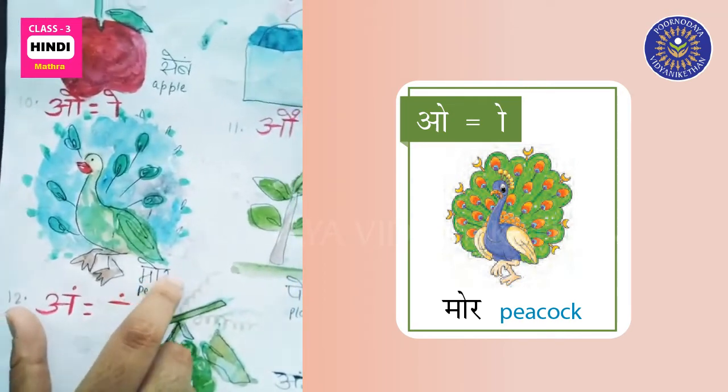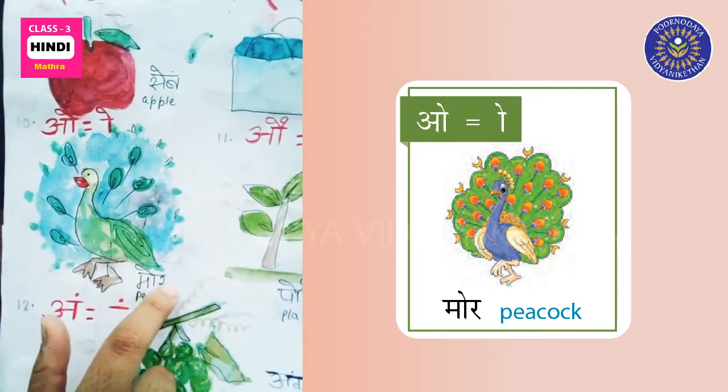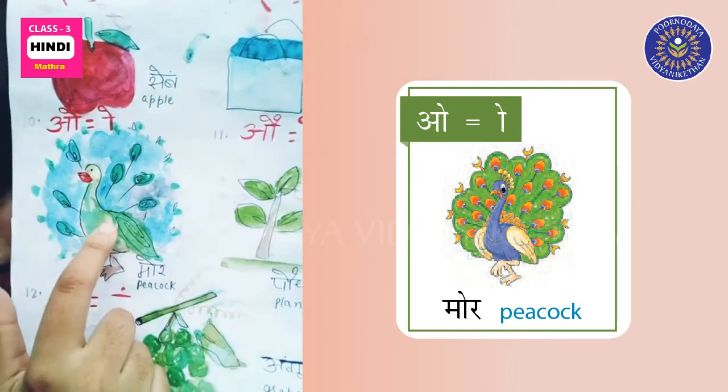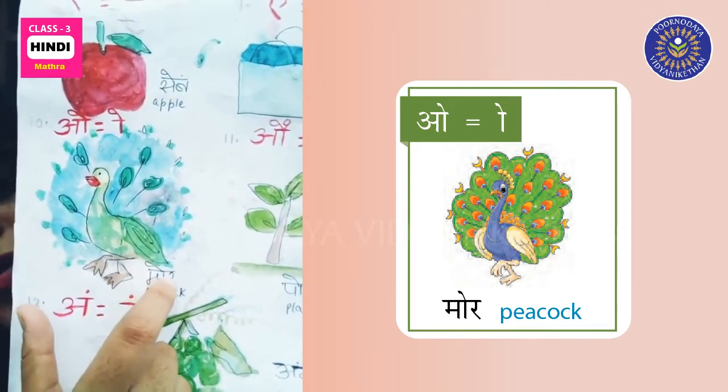You see this matra, O matra is used in between mor. More is peacock.